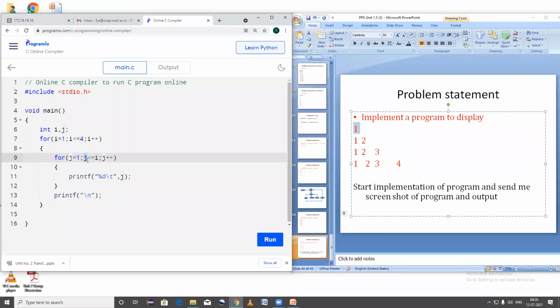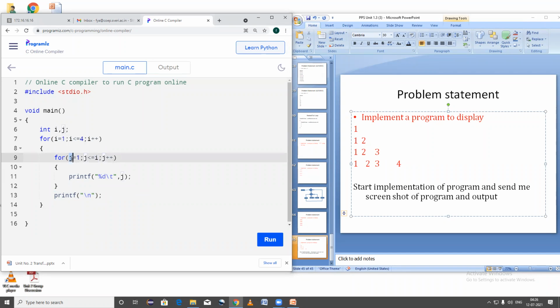Is the condition true? False. So the condition is false, so it will go to the next line. Okay, after 1 the control will come to the next line. Then it increments the variable I with 1. So 1 plus 1, 2. Again it will check. Now the value of I variable is 2. Now it will check 2 is less than or equal to 4. Yes, the condition is true.